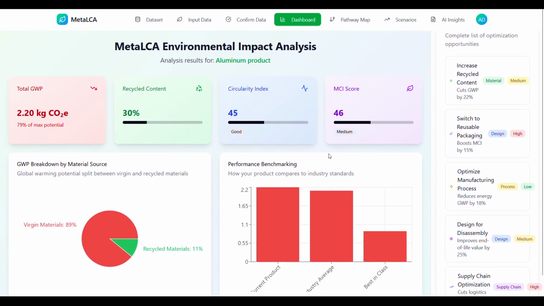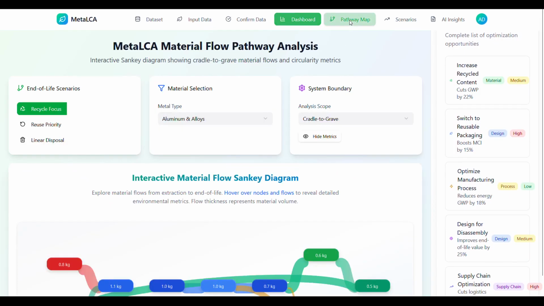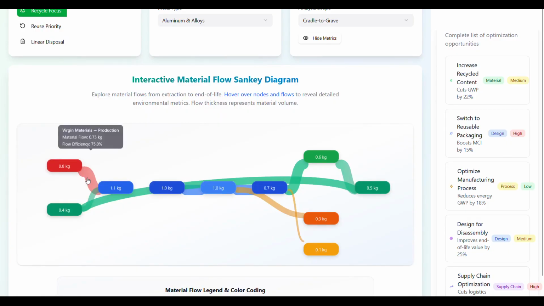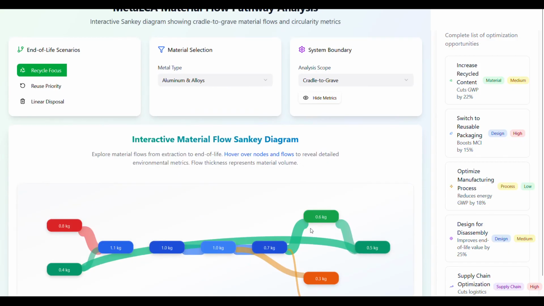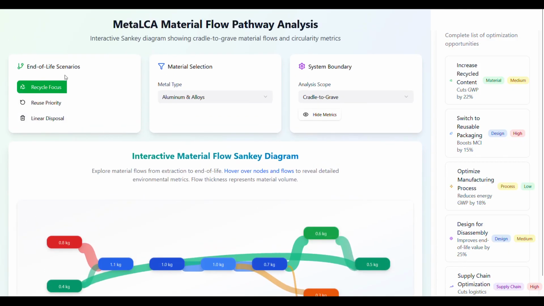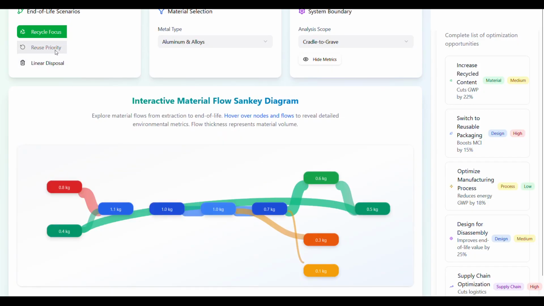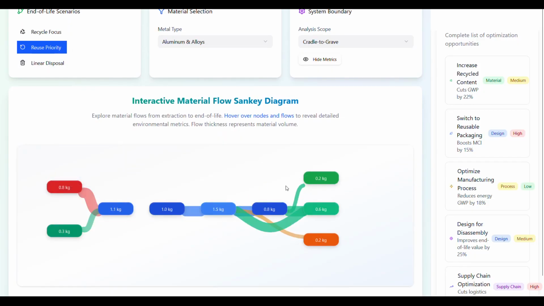We'll continue with the pathway map now. On the pathway map, you can see the different stages in the life cycle of the product. You can choose the different end of life scenarios, like we are focusing on recycling now, but if you change it to reuse priority, it changes the process.